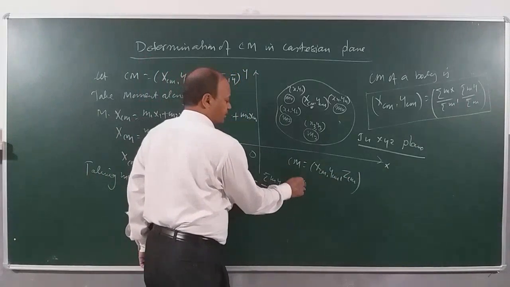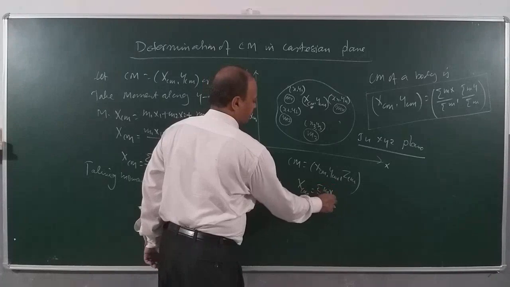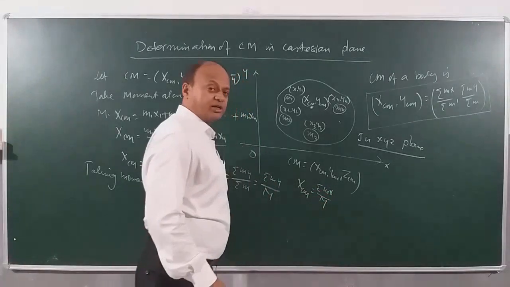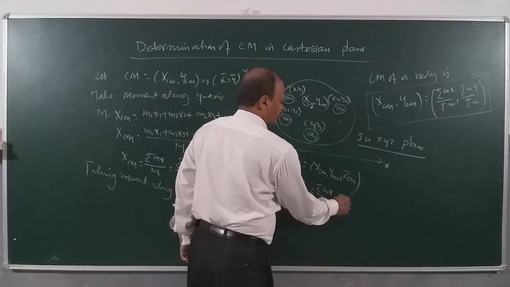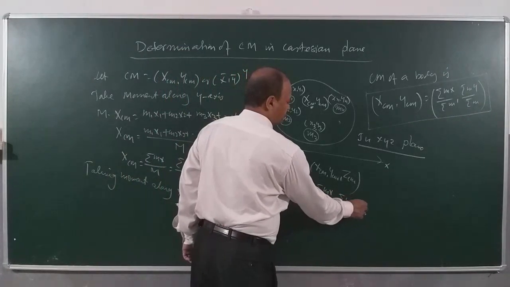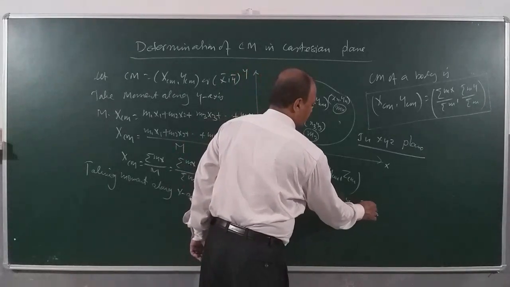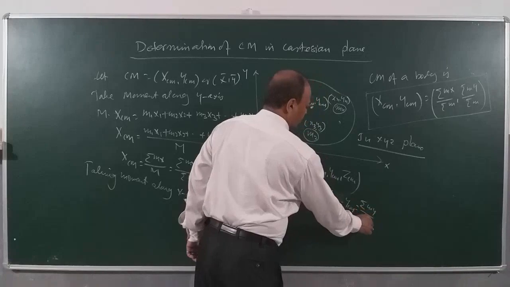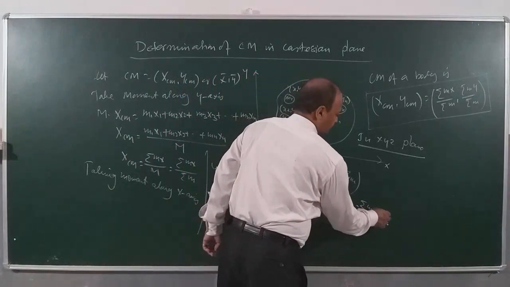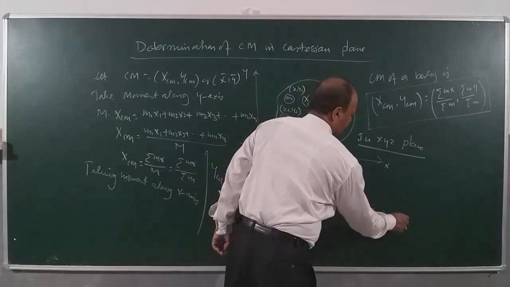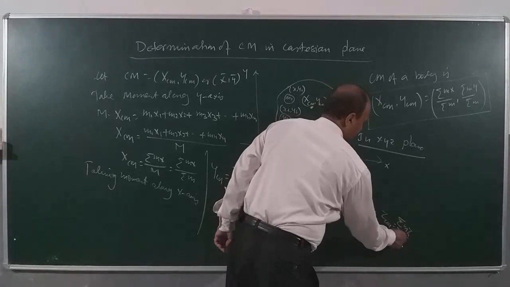Well, children, what is the value of xcm? Sigma mx upon sigma m, or total mass you can directly write. Similarly, I have ycm equal to sigma my by total mass, which is sigma m, and then we have zcm equal to sigma mz divided by total mass.